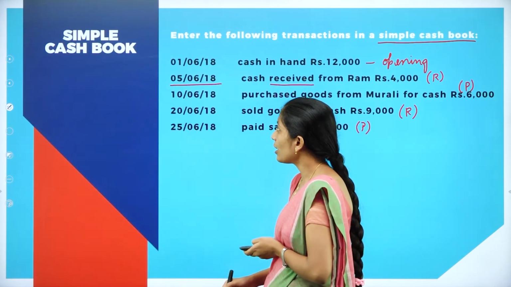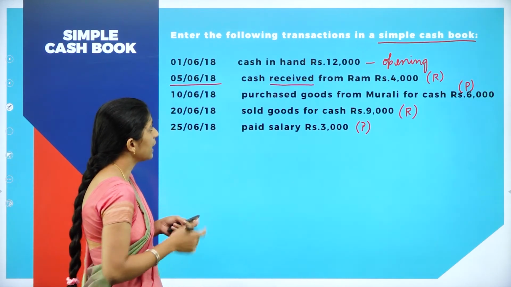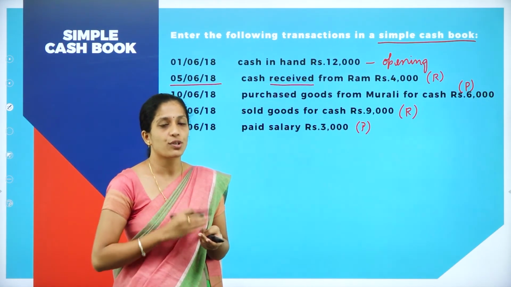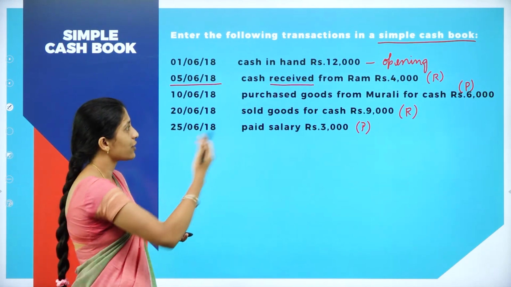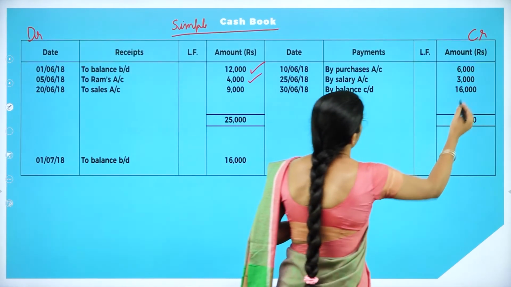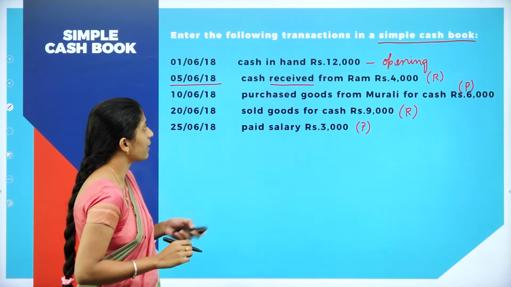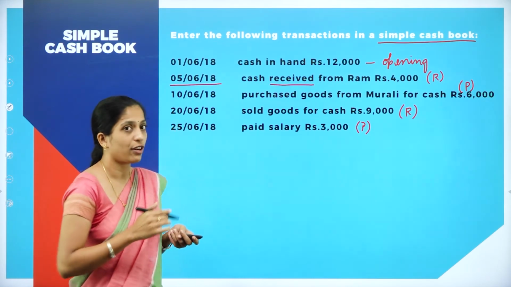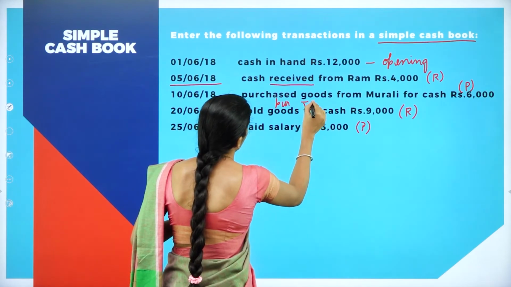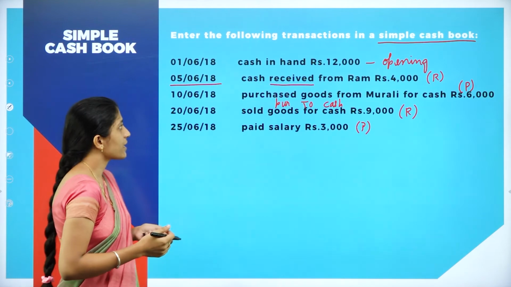4,000. Now moving on to the next transaction which has taken place on 10/6/2018, purchased goods from Murali. So when you purchase, as I told, cash goes out of the business, so it is a payment. So it has to be recorded in the credit side, 10/6/2018, by purchases account 6,000. Why does it have to be recorded as by purchases account? So when you purchase goods from Murali for cash, what is your journal entry? Purchases account debit to cash account. So you will write it as by purchases account.